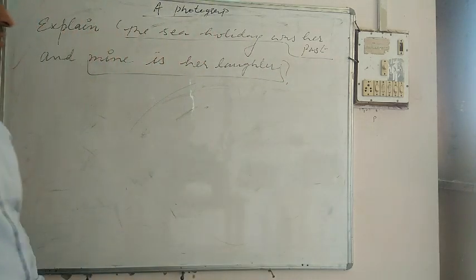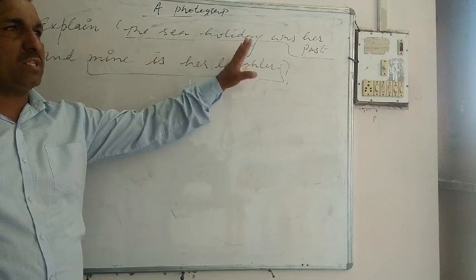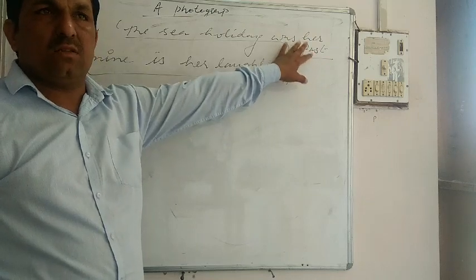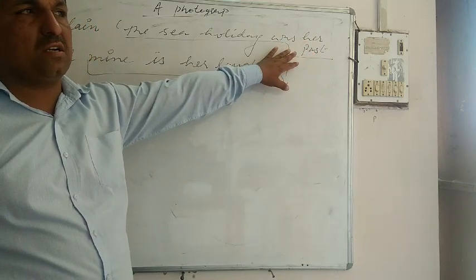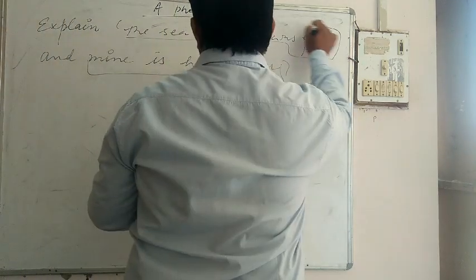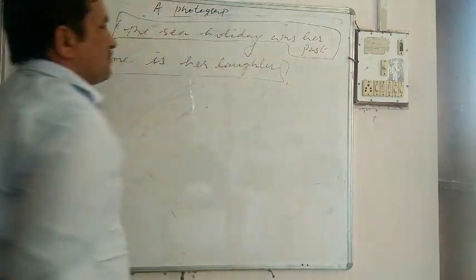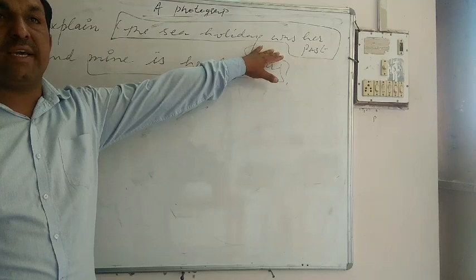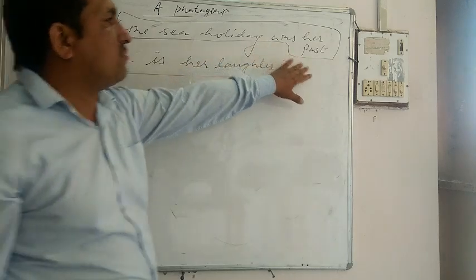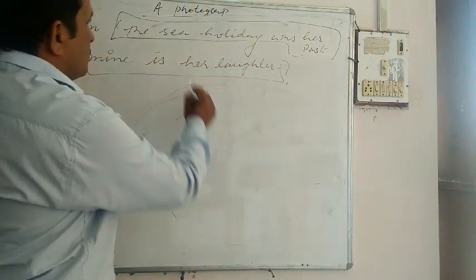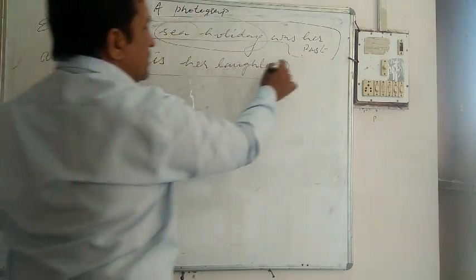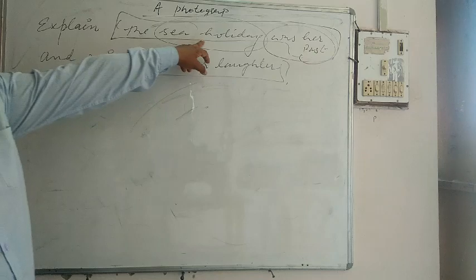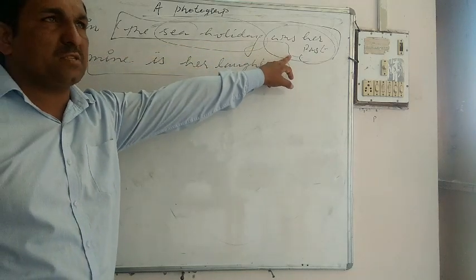Explain the statement. The question asks us to explain this statement. In the poetry it came that the sea holiday was her past, those days when the poetess's mother was with her girl cousins near the sea beach. That was the exact time that had been spent, that was the time she would like to capture again, she would like to live that type of life once again, but that was not possible. That was the sea holiday. Sea holiday here is for the poetess's mother, the time when she usually went to the sea beach. Now that was the thing of the past for the poetess's mother.